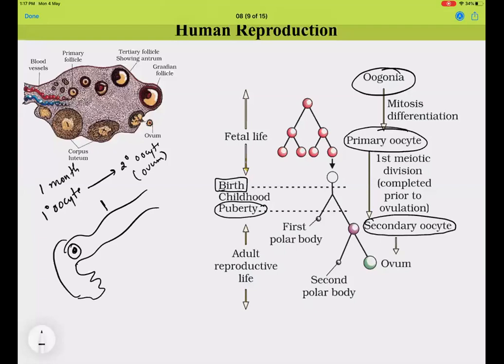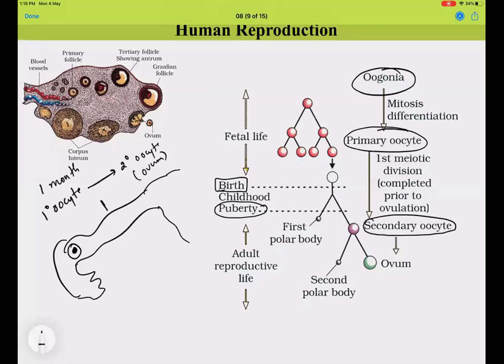Right after puberty, every month one egg will wait for the sperm to come, but not every ovulation is followed by successful coitus. So most of the ova are released in the form of menstrual blood. We will discuss that once we start the menstrual cycle.